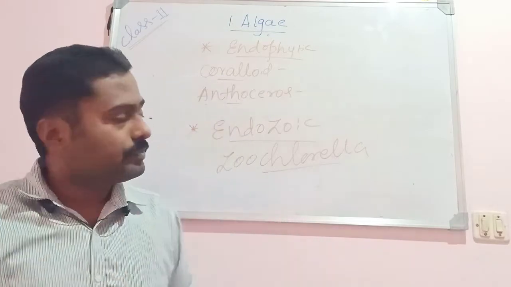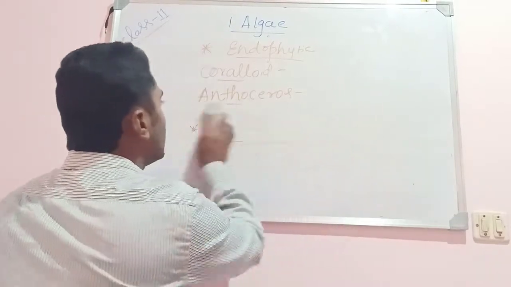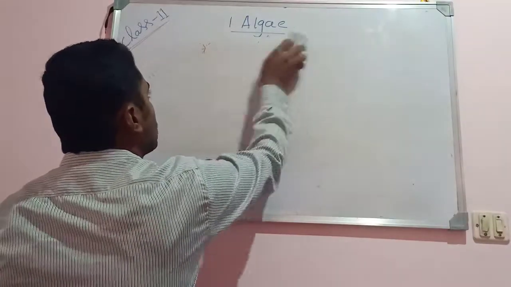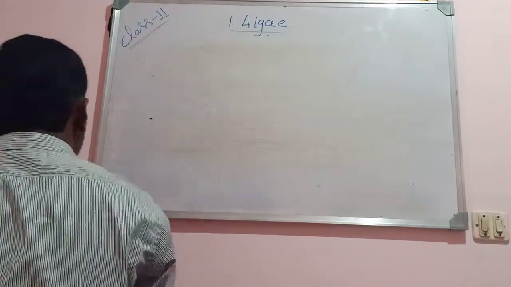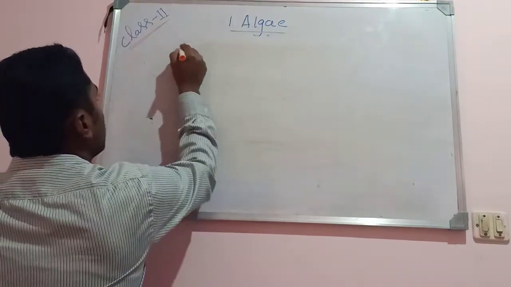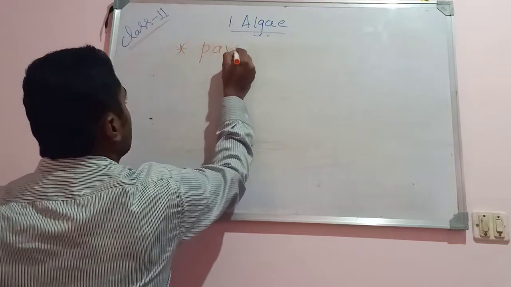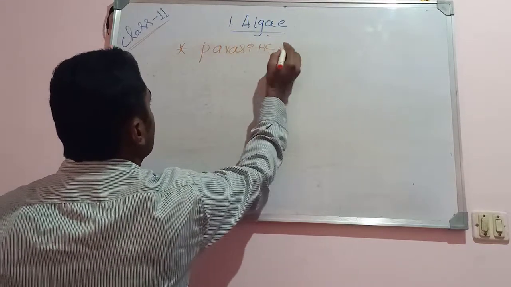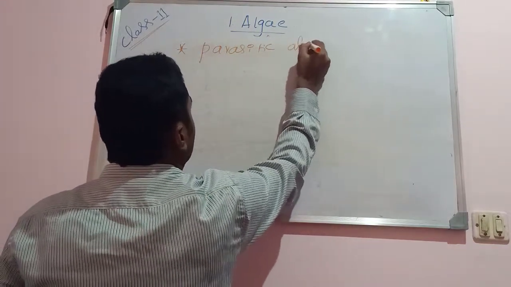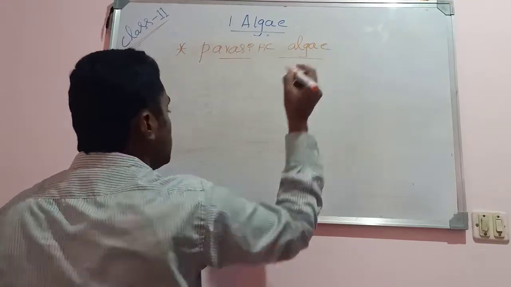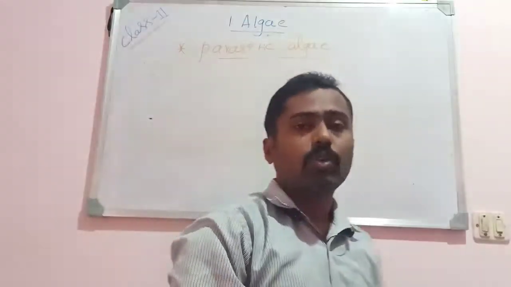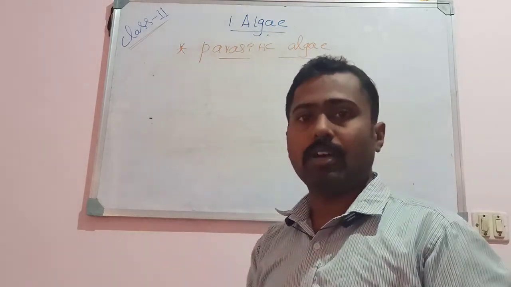Okay, so then some of the algae are even parasitic in nature. Some algae are parasites. You know what are parasites? They depend on other organisms for their food and shelter. Parasitic algae: see, these algae grow as parasites on other plants.